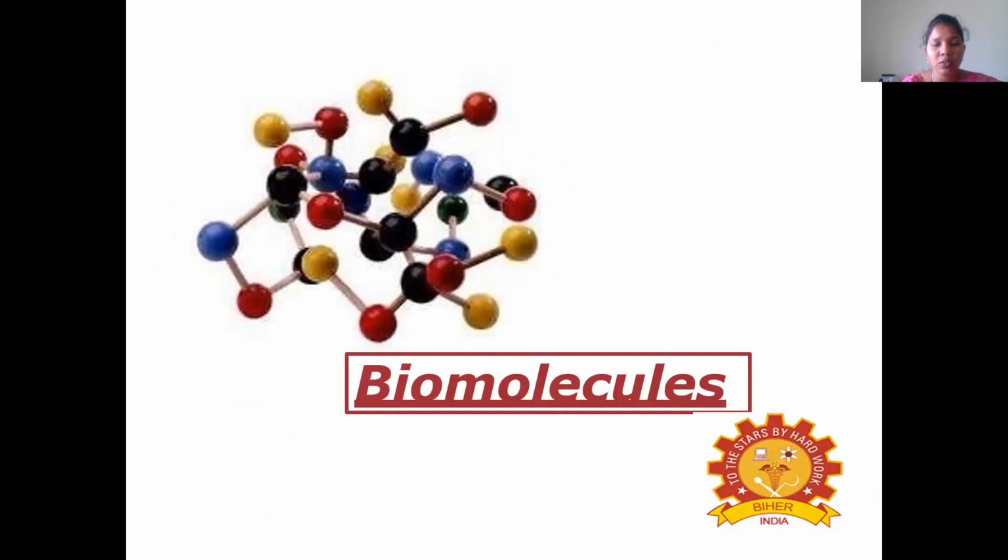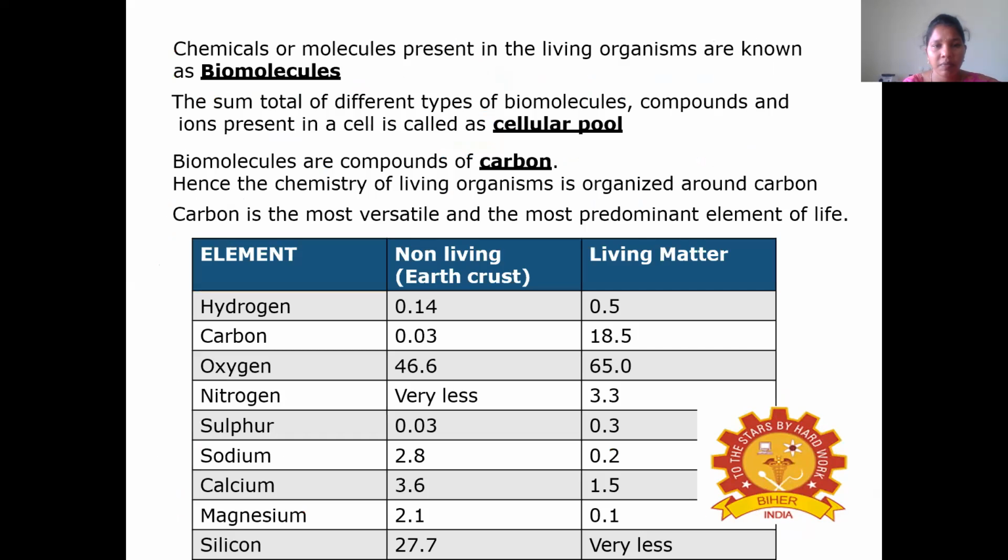Now, we are going to discuss biomolecules. What is meant by biomolecule? The chemicals or molecules present in the living organism are known as biomolecules. The sum total of different types of biomolecules, compounds and ions present in a cell is called a cellular pool. The biomolecules are compounds of carbon, hence the chemistry of living organisms is organized on carbon. Carbon is the most versatile and most predominant element of life.